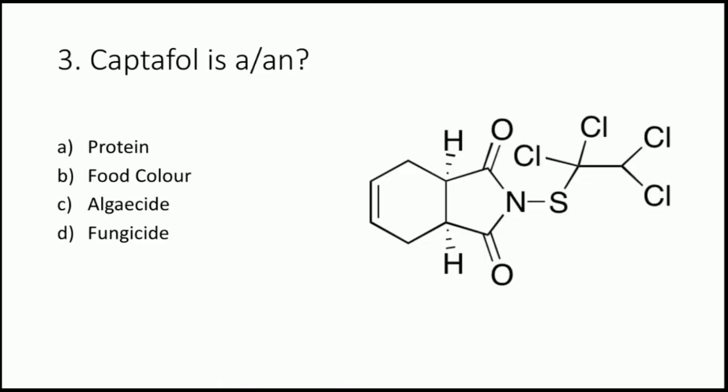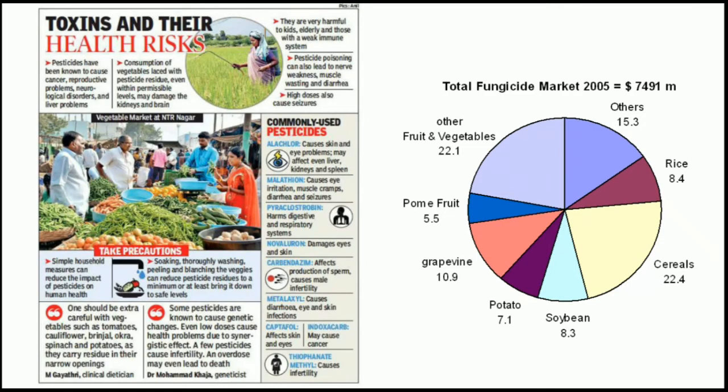Next question, captopril is an example of. So what is captopril? Is it a protein, food color, algicide or fungicide? The answer to this question is option D, that is fungicide. Captopril is a fungicide which is used to control fungal disease of fruits, vegetables, ornamental plants, grasses, and it is also used as a seed treatment. But the use of this is being debated.